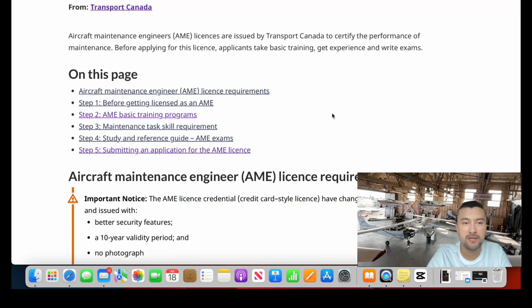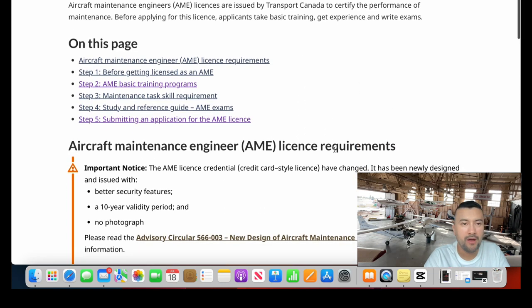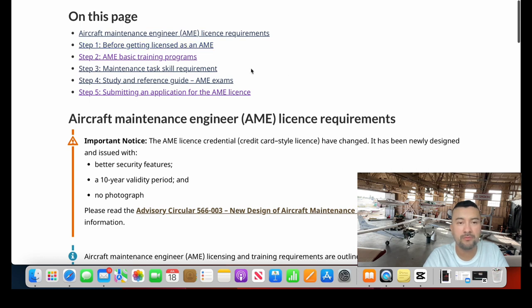Here we have this screen. Aircraft maintenance engineer licenses are issued by Transport Canada to certify the performance of maintenance. Before applying for this license, applicants take basic training, get experience, and write exams. So what we are gonna find in this space is the aircraft maintenance engineer license requirements. Step 1, before getting licensed as an AME. Step 2, AME basic training programs. Step 3, maintenance task skill requirement. Step 4, study and reference guide, AME exams. And step 5, submitting an application for the AME license.